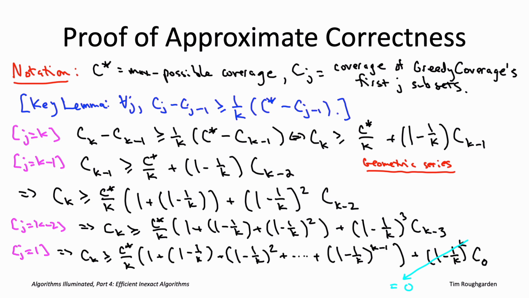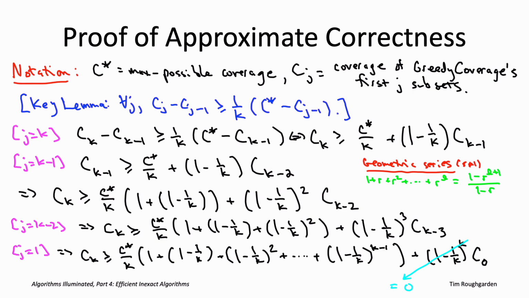So let me just remind you what it is. Suppose you're summing up powers of R. Here, R can be any number you want as long as it's not equal to 1. And again, for us, it's going to be 1 minus 1 over K, so it's not going to be equal to 1. So suppose you're summing up the powers of R: 1, the 0th power of R, plus R, plus R squared, all the way up to, let's say, the L-th power of R. That sum is exactly equal to 1 minus R raised to the L plus 1st power, divided by 1 minus R.